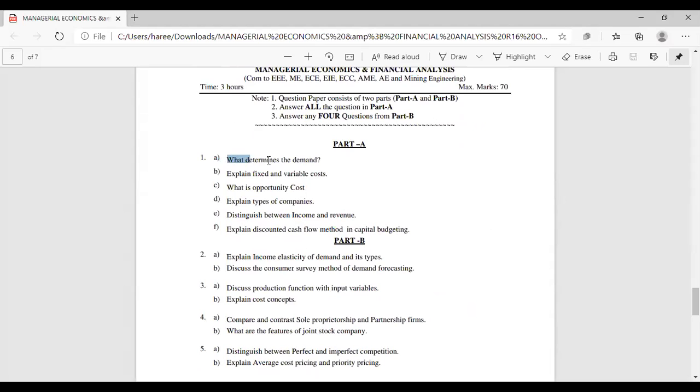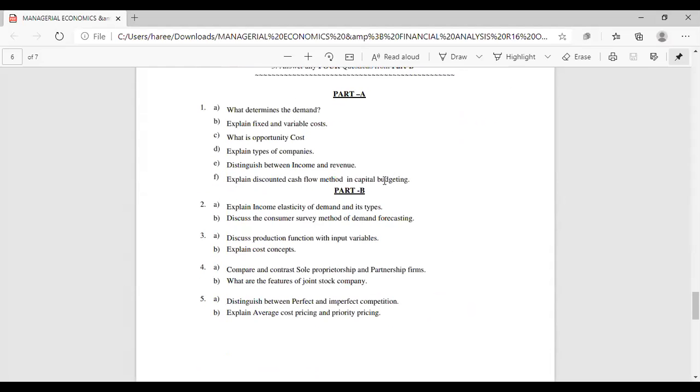Next, you see, what determines the demand? Explain the fixed and the variable costs. What is opportunity cost? These three are from the first three units. Explain income elasticity of demand and its types.